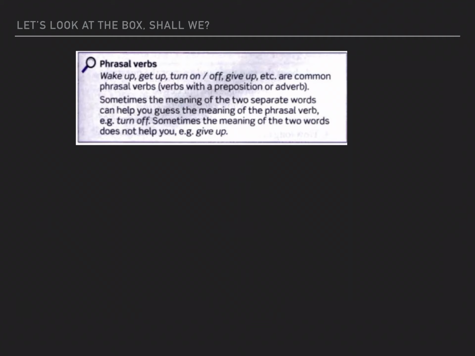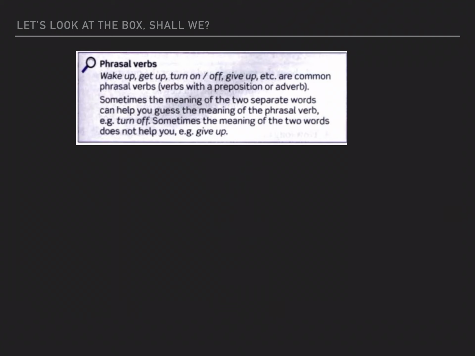Now, let's look at the box, shall we? So phrasal verbs. Read the information in the box. Okay, let's see. Wake up, get up, turn on, turn off, give up, etc. are common phrasal verbs. Verbs with a preposition or an adverb. A phrasal verb is a verb with a preposition or an adverb.